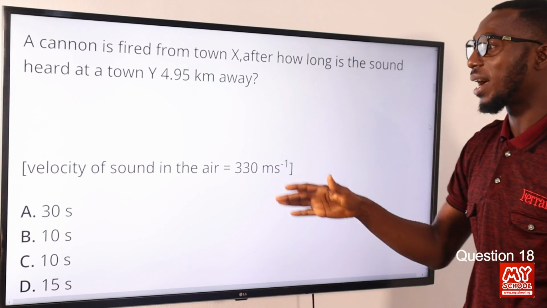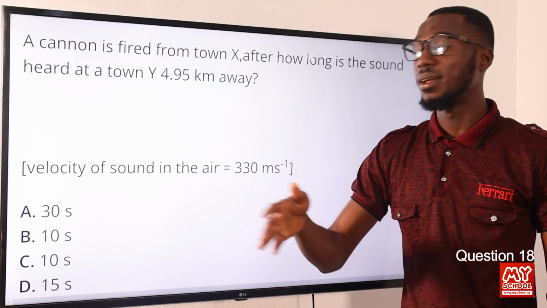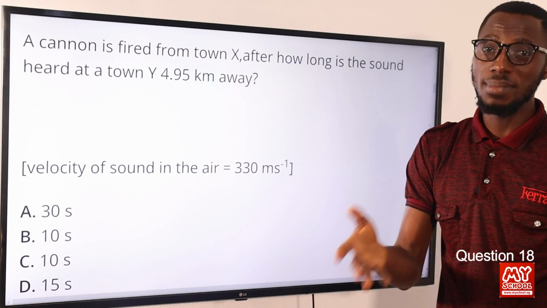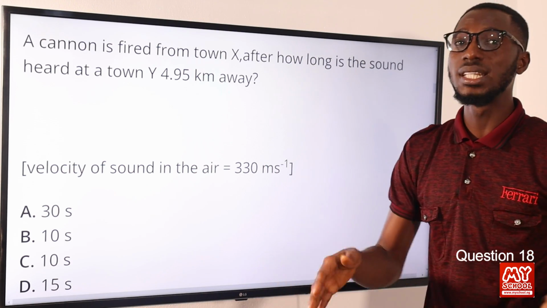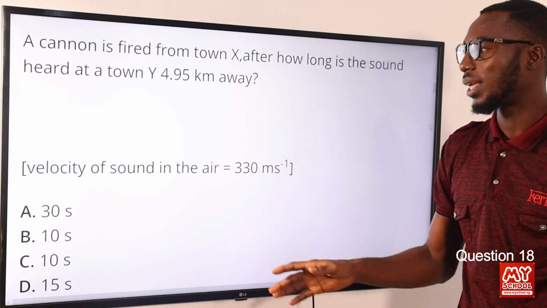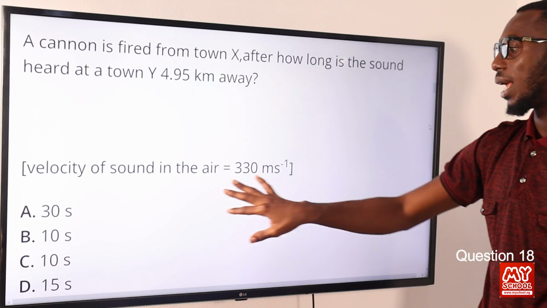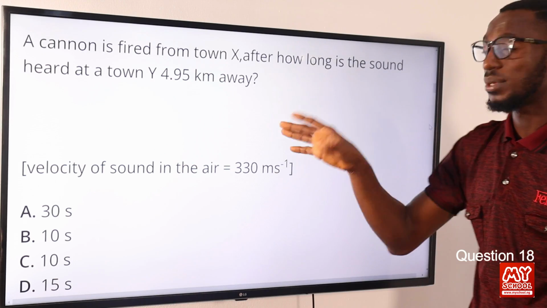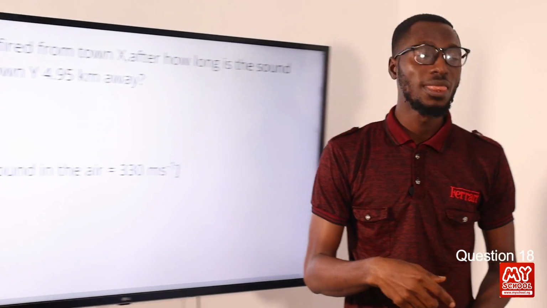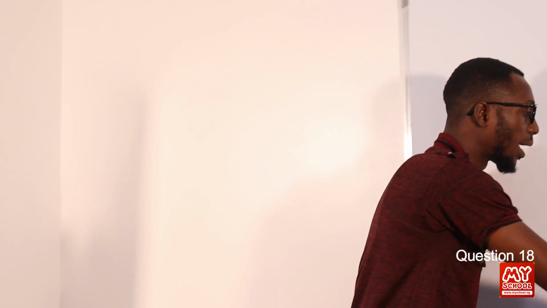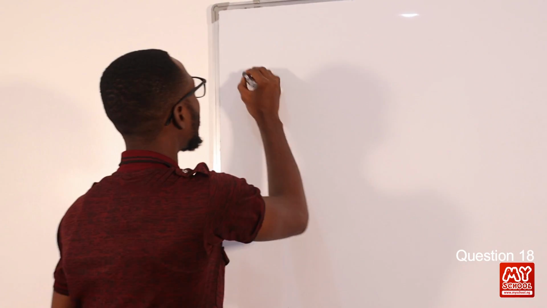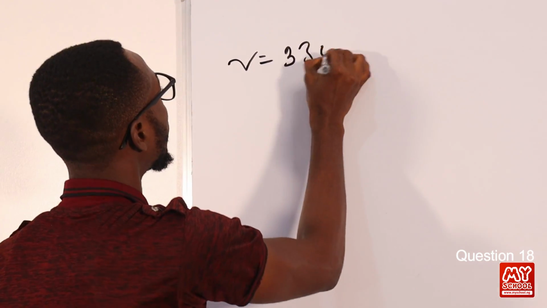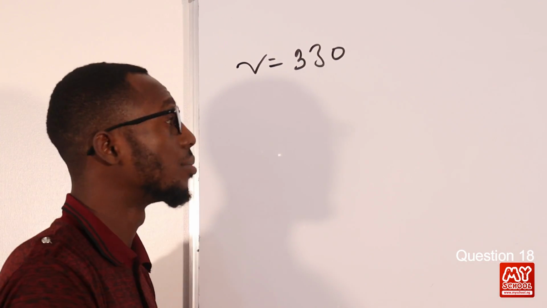So it's just your normal velocity equals speed equals distance over time, or displacement over time. So we have velocity of sound in air, that is 330, equals whatever we are going to have. Let me prefer a solution to this question. Velocity of sound in air is 330, neglecting the units for now.